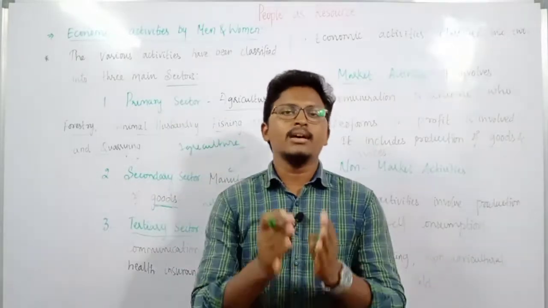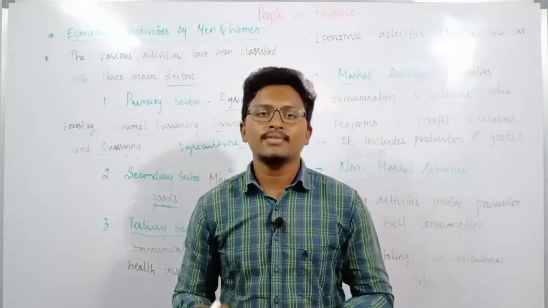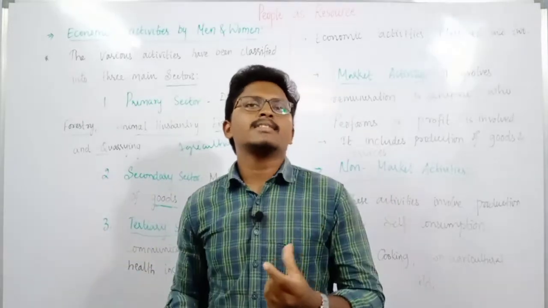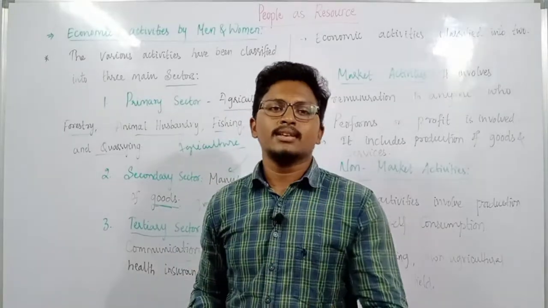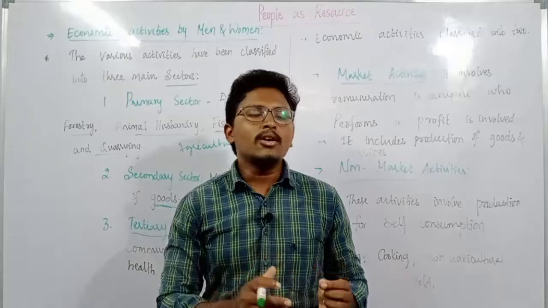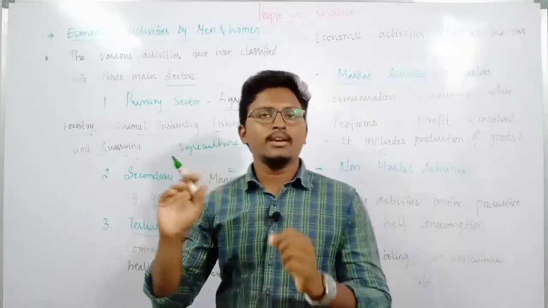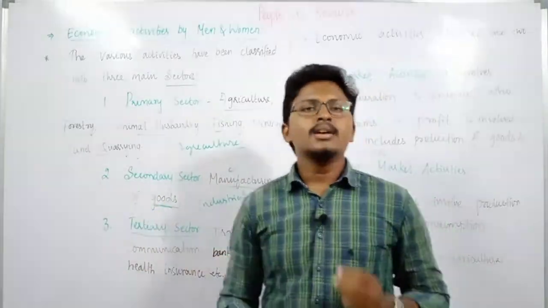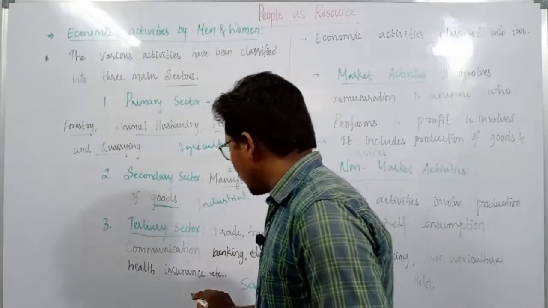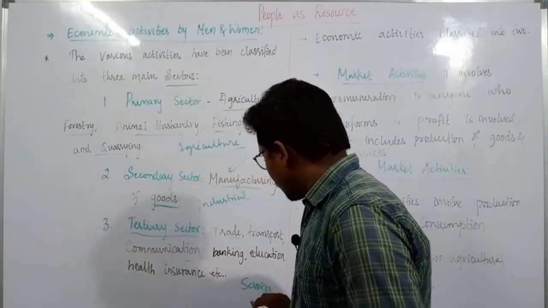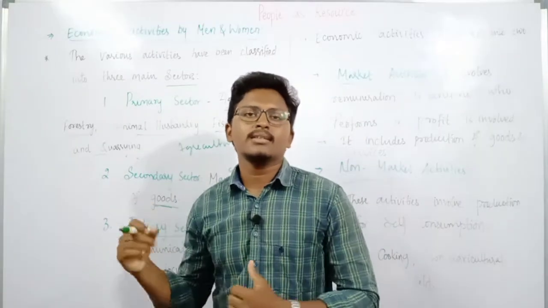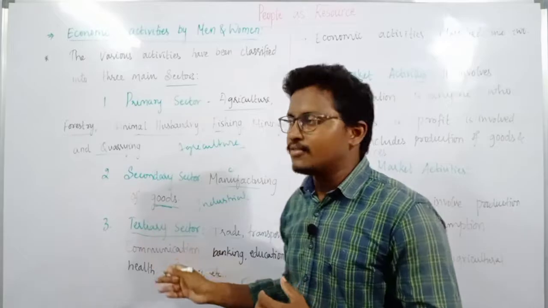All those things involve providing some kind of services. So the tertiary sector is basically providing services. It will not manufacture or produce goods. The main duty of the tertiary sector is to provide these services. That is why the tertiary sector is also known as the service sector, because it provides different services.